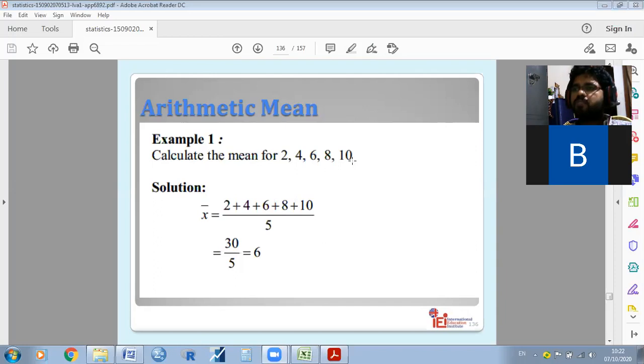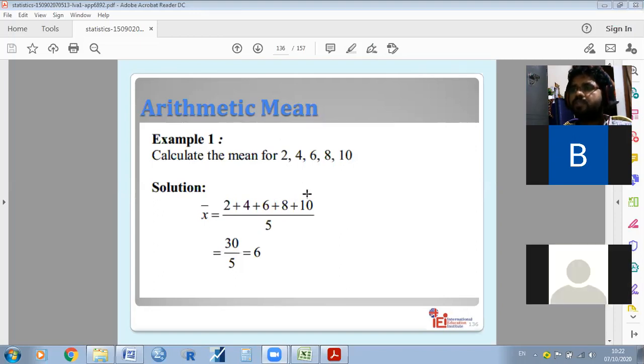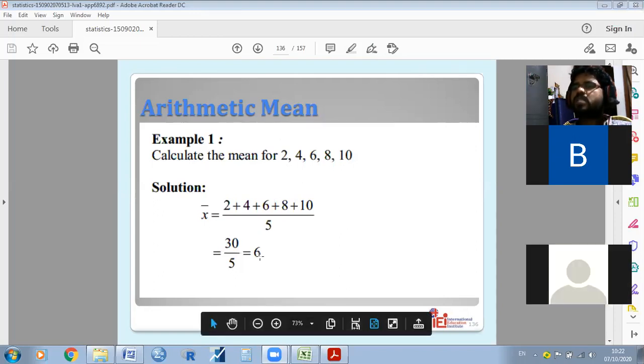What is the average marks of the 5 students? Then x bar is equal to 2 plus 4 plus 6 plus 8 plus 10 divided by 5. How has the 5 come? The 5 students, 1, 2, 3, 4, 5. This is called the number of observations. So 30 by 5 is equal to 6. We can give the conclusion that on average, the 5 students scored 6 marks.